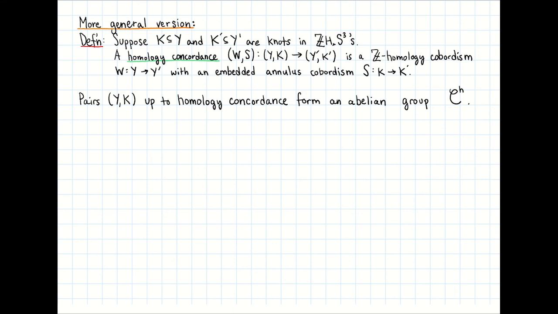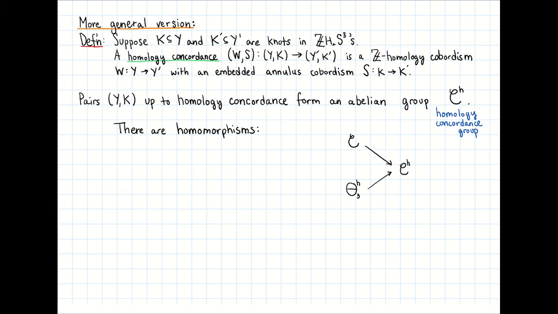Just like in the settings of concordance and homology cobordism, the pairs (Y, K) up to homology concordance form an abelian group. We call this the homology concordance group. We have the following homomorphisms. The first, on top, is from the smooth knot concordance group to the homology concordance group, and this just maps a knot in the 3-sphere to itself.